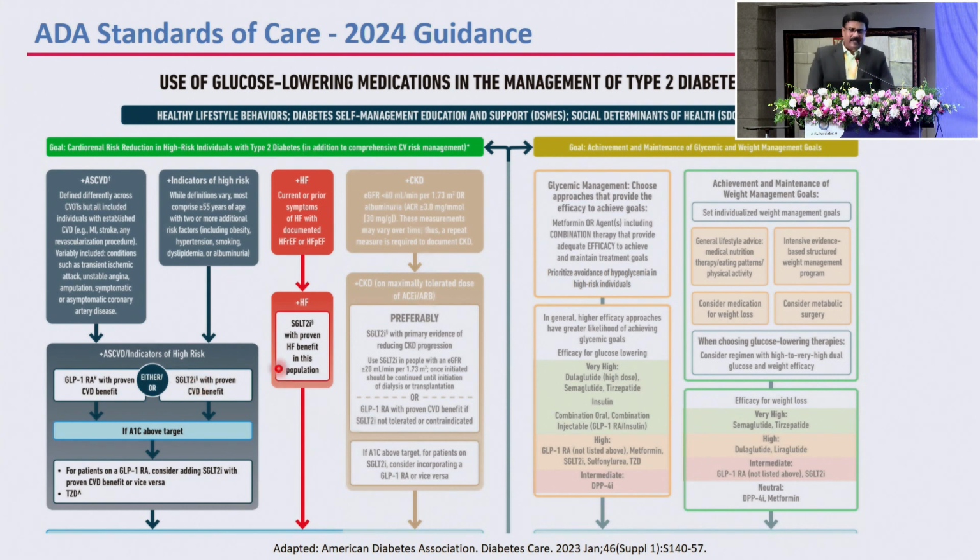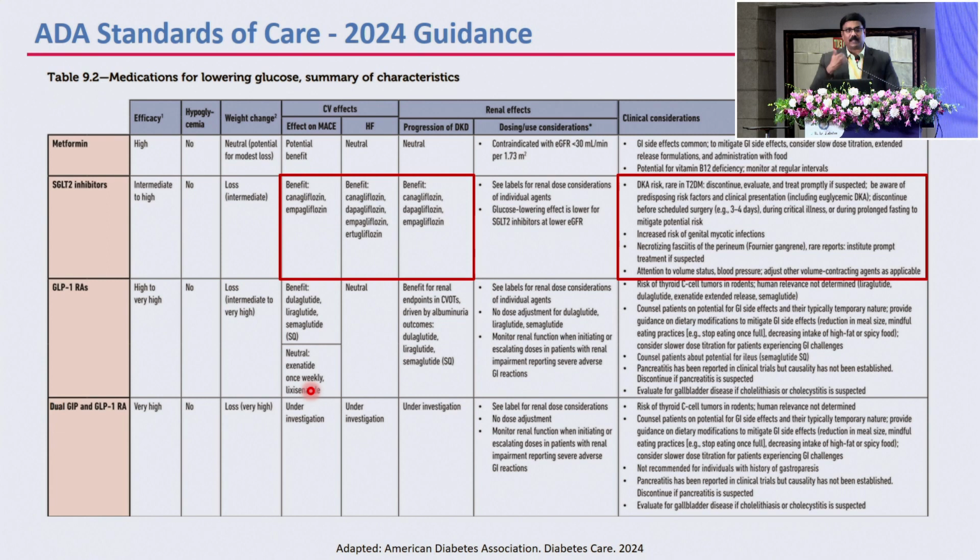Now, several guidelines, the 2024 guidelines, have also stressed the importance of SGLT2 inhibitors, not only in the presence of heart disease or heart failure, but in all high-risk patients. I think there is no diabetic who's called a low-risk diabetic. Diabetes starts with moderate risk. The moment you have one other risk factor, you become a high-risk diabetic, which I'm sure everybody's got. So all diabetics will technically require an SGLT2 inhibitor. Please start them. It will prevent patients from coming to me.